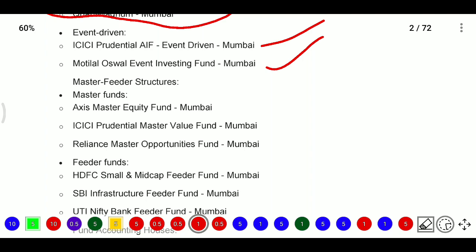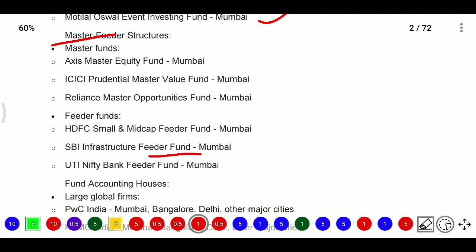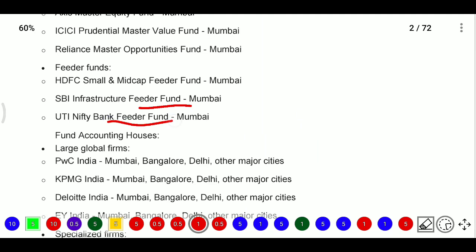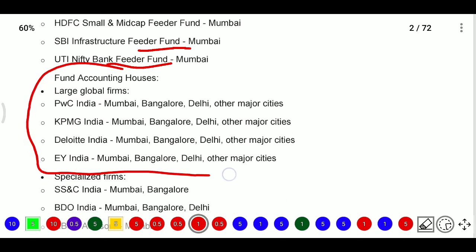That is a feeder fund. In the master-feeder structure, master funds are Axis Master Equity Fund, ICICI Prudential Master Value Fund, and Reliance Master Opportunity Fund. Some feeder funds are HDFC Small Mid Cap Feeder Fund, SBI Infrastructure Feeder Fund, and UTI Nifty Bank Feeder Fund. And there will be some different fund accounting houses as well.